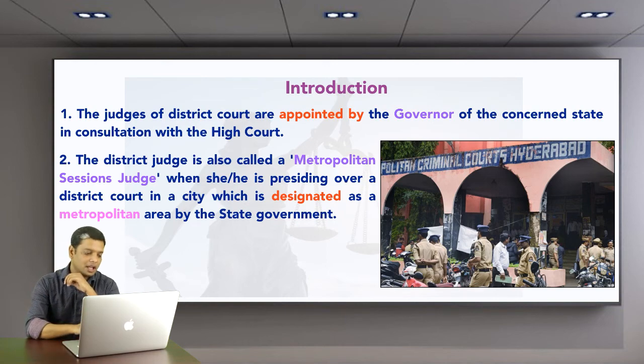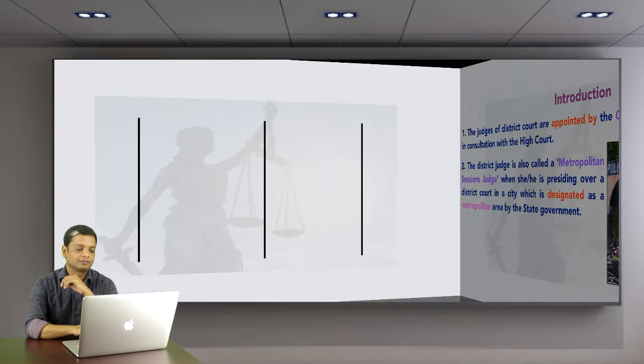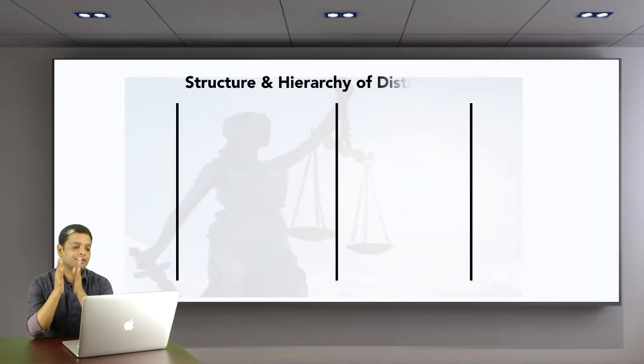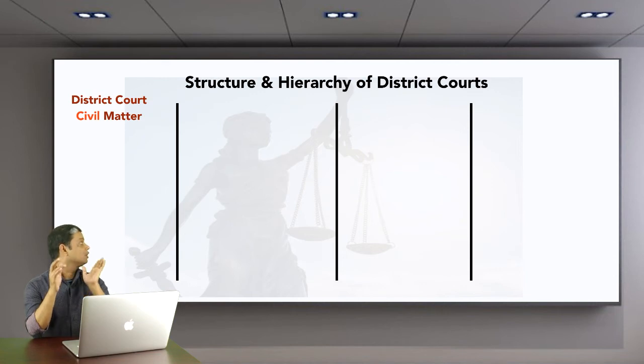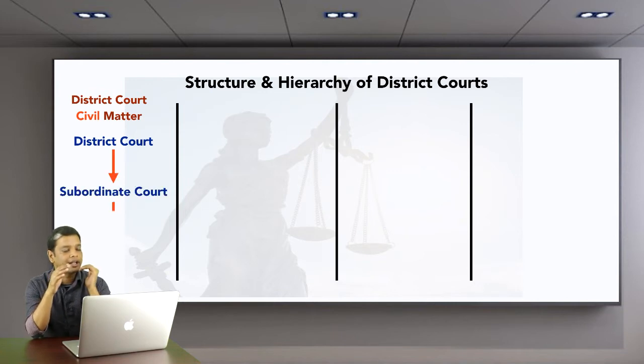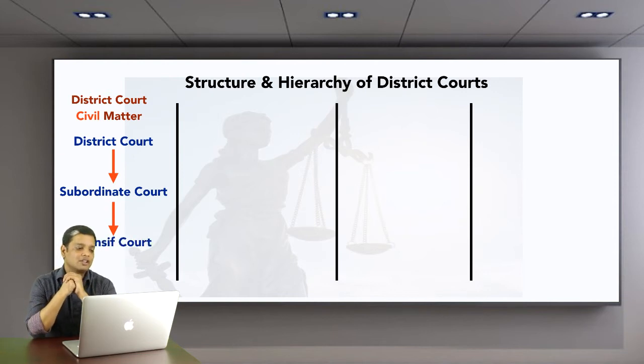Now let's check out the hierarchy of district courts. District court hierarchy in reference to civil matters. As you can see on the board, the district court is at the top, then the subordinate court, and the subordinate court consists of civil judge senior division and civil judge junior division. At the bottom, as you can see here, there is the Munsif Court. So this is the structure of the district court.